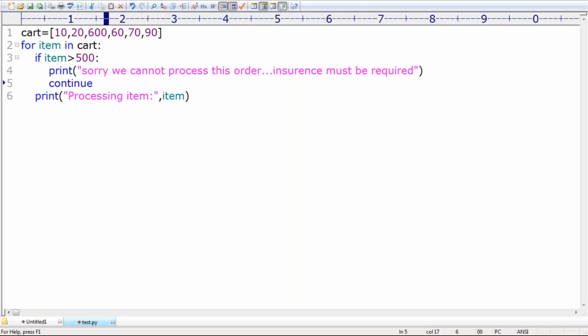Continue. Now observe: sorry, we can't process this item. Insurance must be required. Okay. Which item? This item. I'm printing that item also. Sorry, we can't process this item. Insurance must be required. Sir, now observe very carefully.